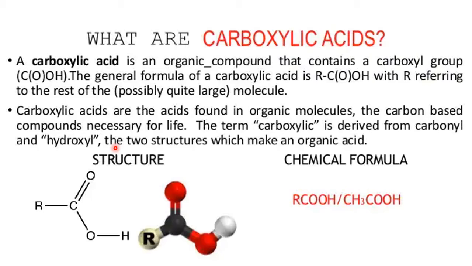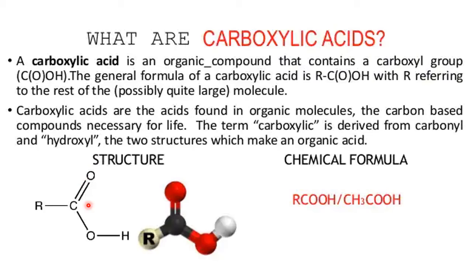Okay, so because we use ic for the acid, carbonyl plus hydroxyl becomes the carboxyl. By adding the suffix ic, it becomes carboxylic. That's why these are called what? Carboxylic acids. Why acids? Because they are proton donors.